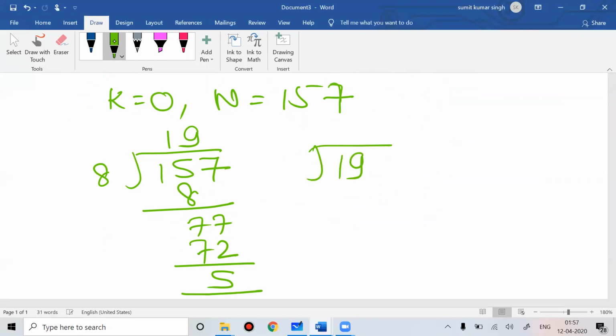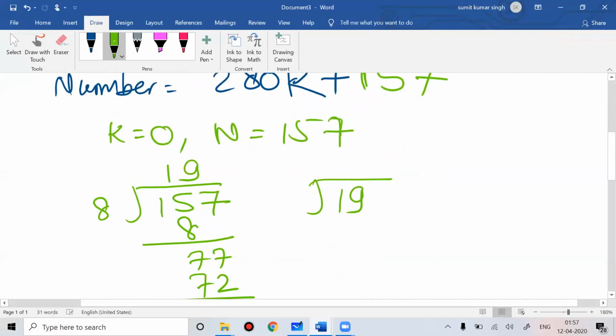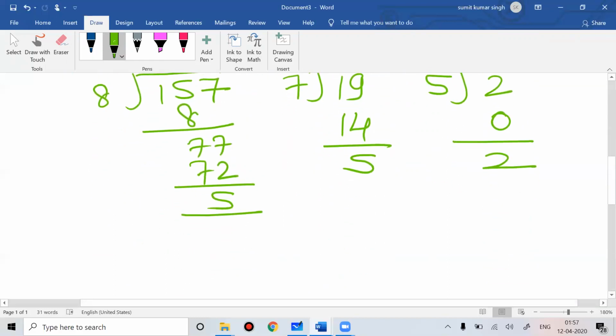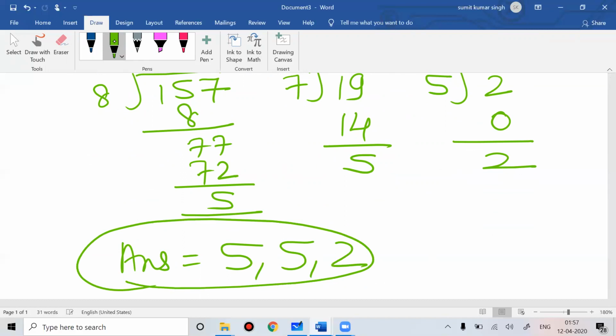Now divide 19 by 7. The remainder you get is 5, and the quotient is 2. Now divide 2 by 5. The remainder you get is 2. So if you change the order of divisors, your answer is 5, 5, 2. Done.